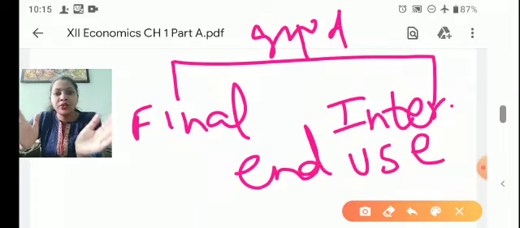There is no value to be added in the final goods. They are ready for consumption. So the final goods has three points. The first point is that it has crossed the boundary line, it is ready for use, it is ready for consumption.